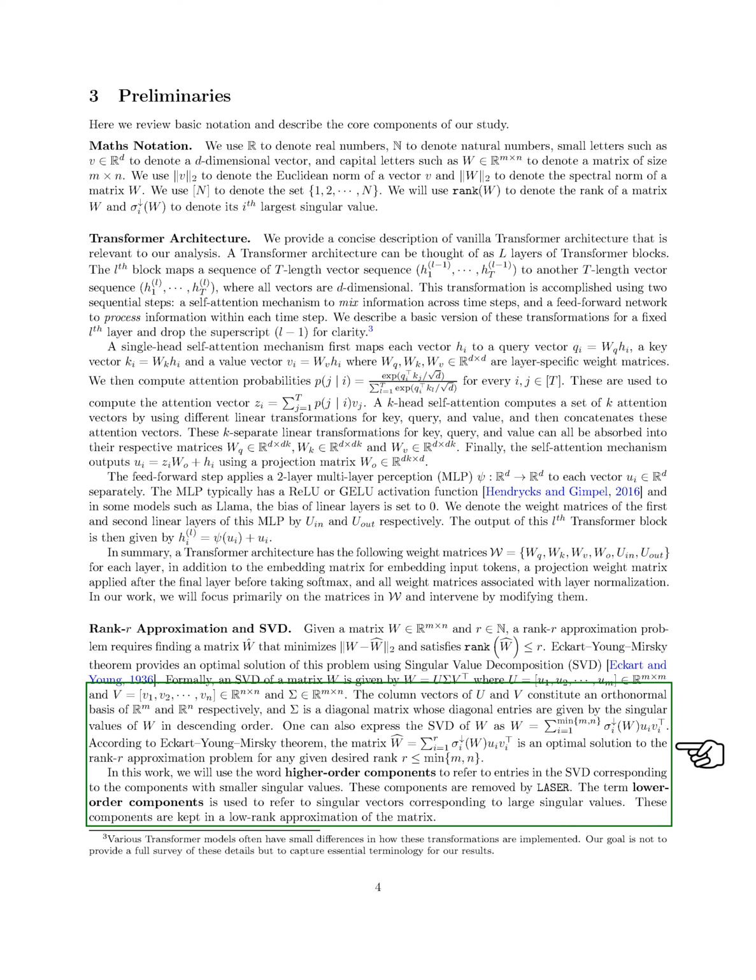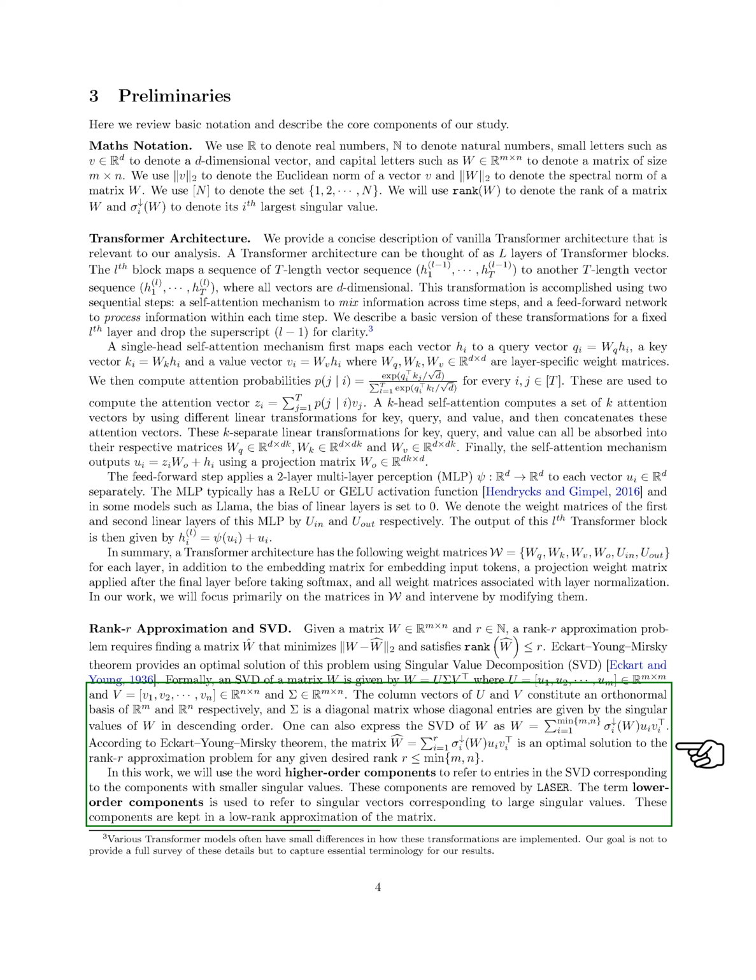In simple terms, SVD breaks down a matrix, W, into three components, U, sigma, and V. U and V are square matrices of size m by m and n by n respectively, and their columns form a set of mutually perpendicular unit vectors, or an orthonormal basis, for the spaces they represent. Sigma, on the other hand, is a rectangular matrix of size m by n, and its diagonal entries are the singular values of W, arranged in descending order. We can also express the SVD of W as a sum of products of singular values and corresponding vectors from U and V. According to the Eckert-Young-Mirsky theorem, the matrix W hat, which is a sum of the first R terms of this series, is the best approximation to W with rank R or less.